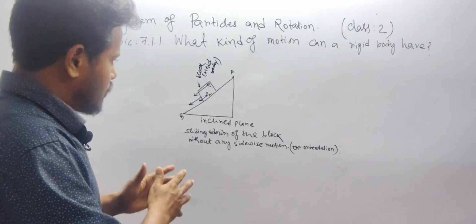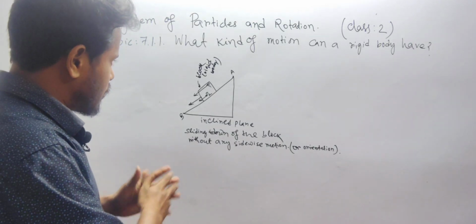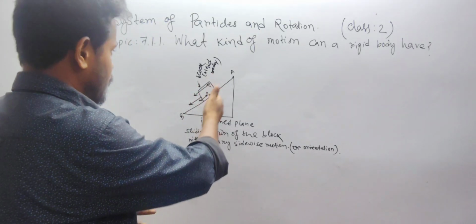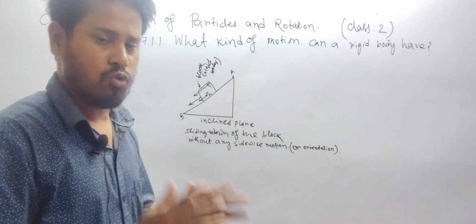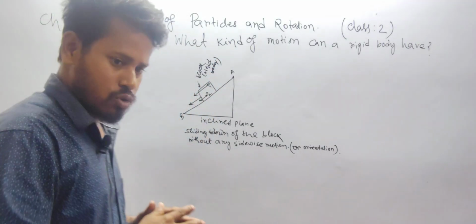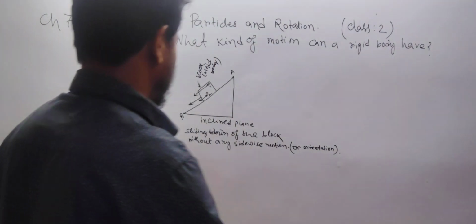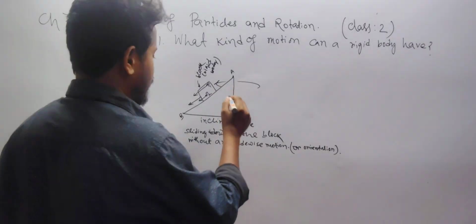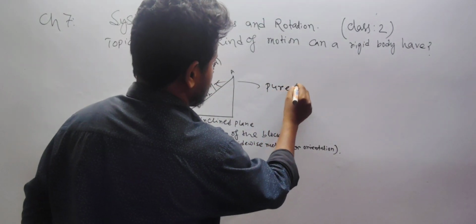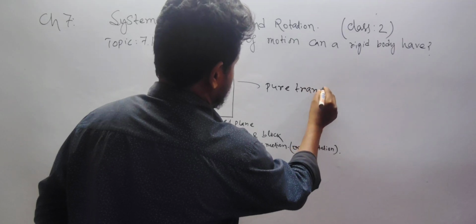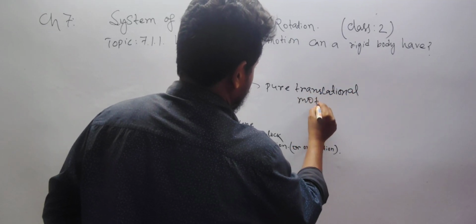That means this body is in uniform, or pure, translational motion. The motion of this wooden block can be treated as pure translational motion.